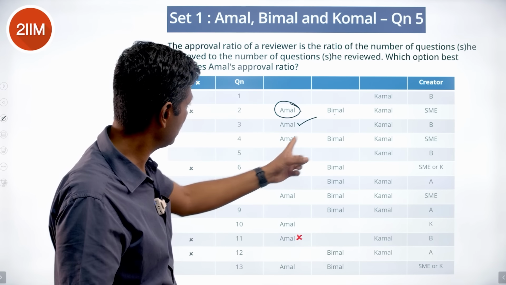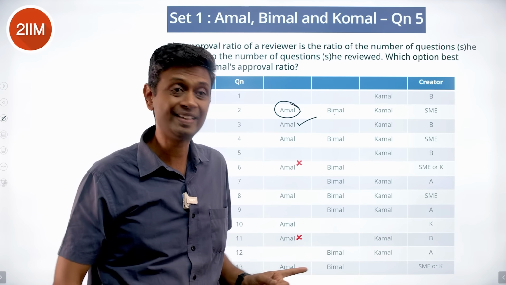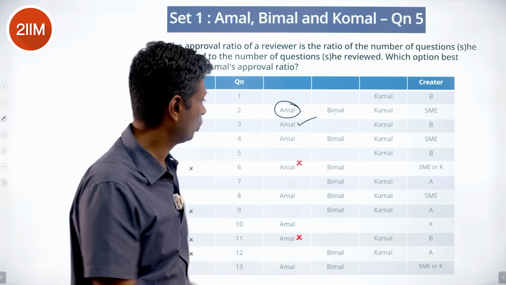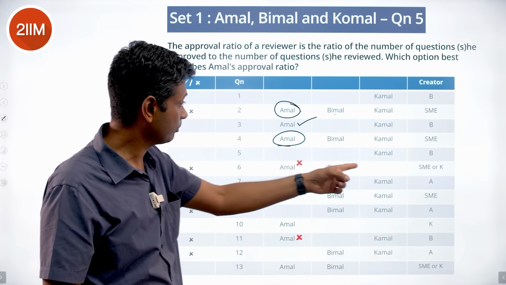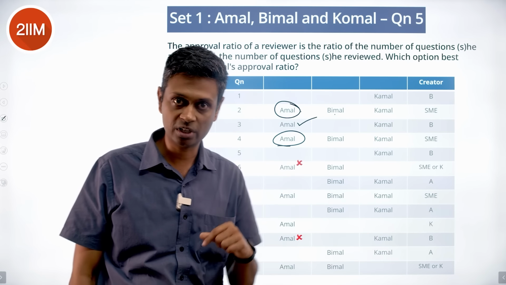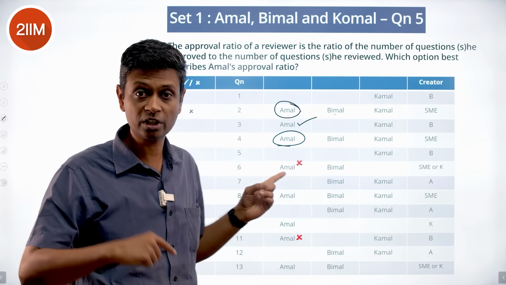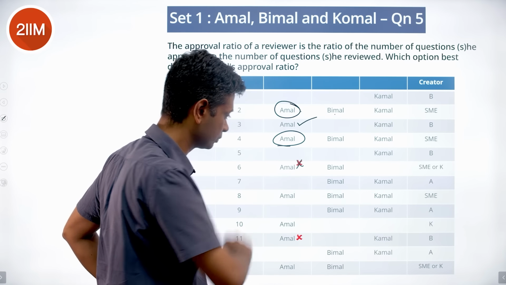This one, Amal, Bimal, there is an ambiguity. One of them has approved, the other has disapproved. Therefore, it has gone to Komal. So we don't know this. This scenario, SME or K, but getting rejected. If it is SME, both of them should have rejected. So Amal has rejected. If it is K, again Amal should have rejected. Should have gone to Bimal. Bimal should have also rejected. So this is a no.